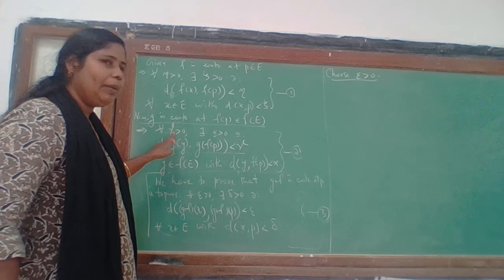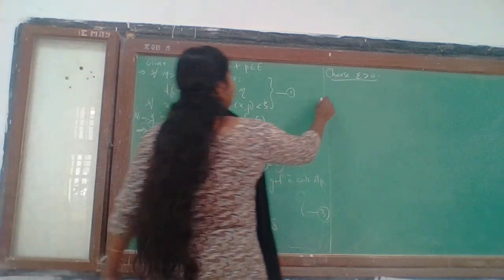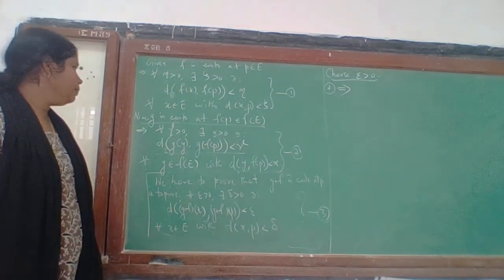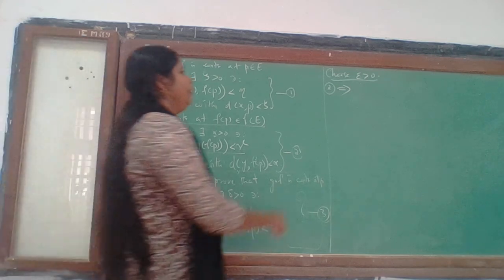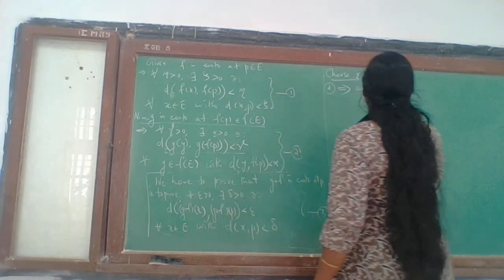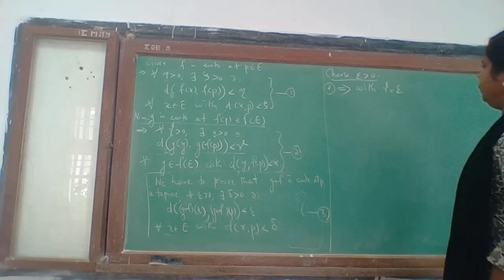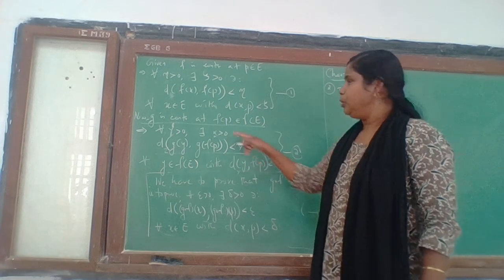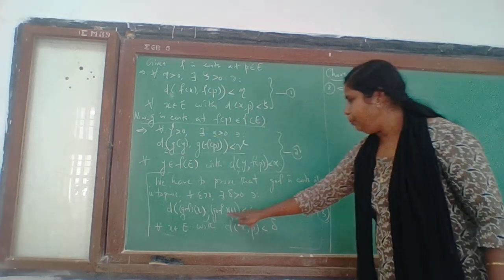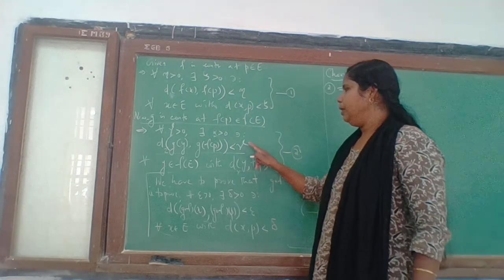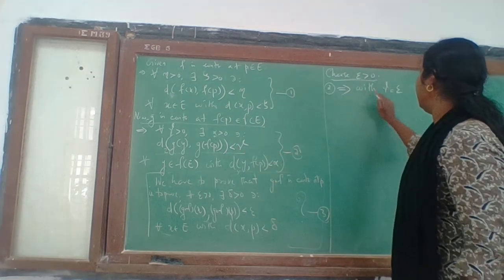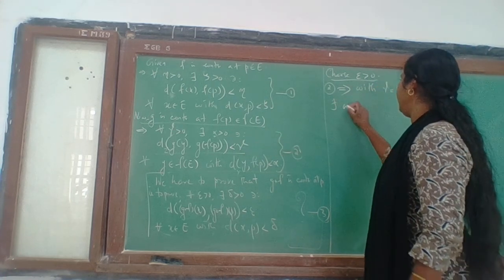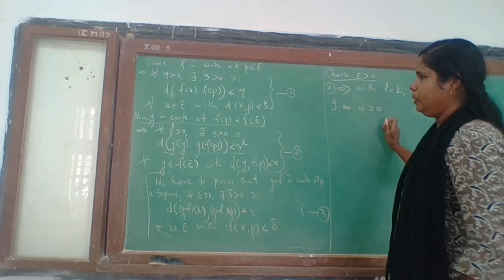So from 2, with gamma equal to epsilon, because for every gamma positive we can choose some alpha, we choose gamma as epsilon because we want to make this less than epsilon, so we have to substitute gamma here. So with gamma equal to epsilon, there exists an alpha greater than 0 such that